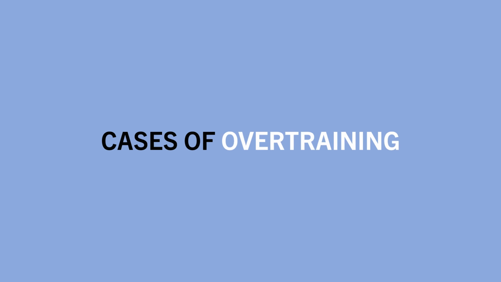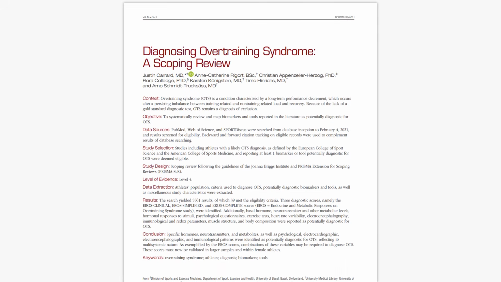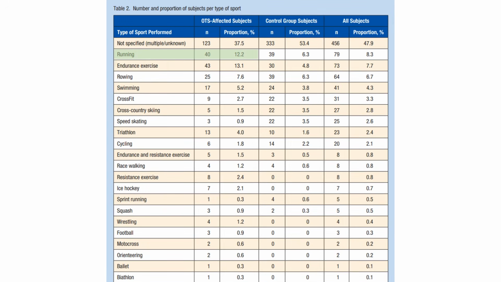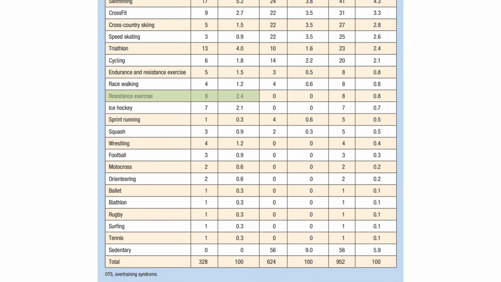Like we mentioned, the concept of overtraining is quite vague and not very well established, and there haven't actually been all that many cases of overtraining reported in research. According to this research review, there have been a total of 328 reported cases of potential overtraining in the literature to date. And if we look at this table, we can see that most cases are reported from endurance type exercise such as running, rowing, swimming, and triathlon. And in terms of resistance training, there have only been 8 reported potential cases of overtraining to date.